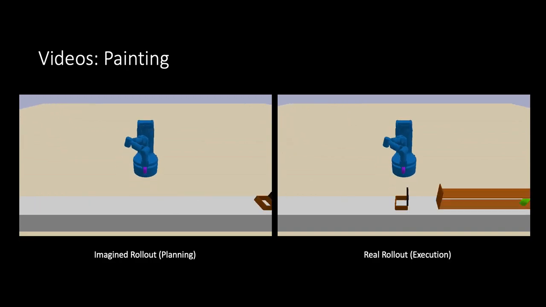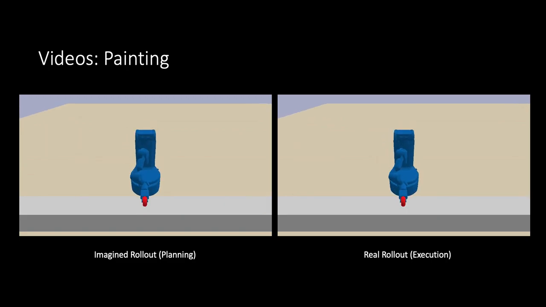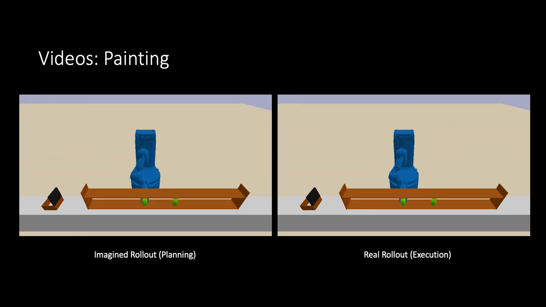Thus, planning succeeds, and we can see here again that the imagined rollout is very similar to the execution of the plan in the actual environment, showing that the learned neural components are highly accurate.